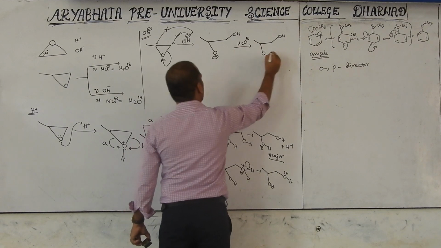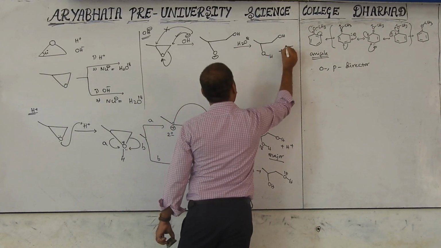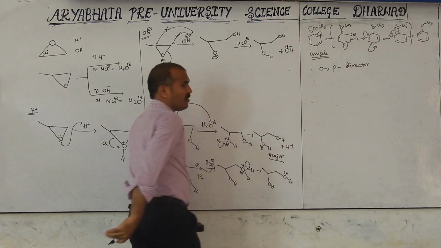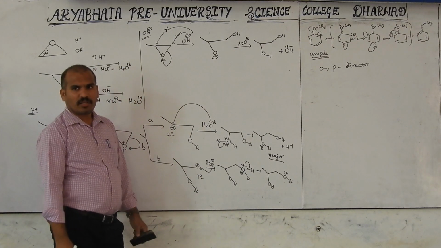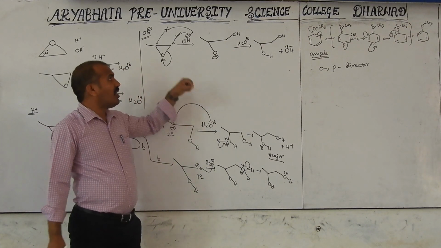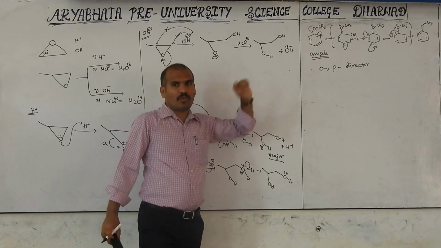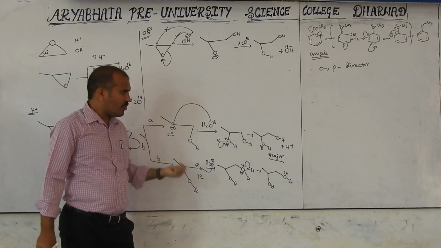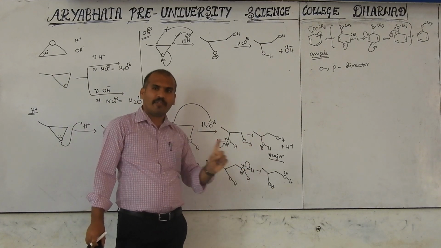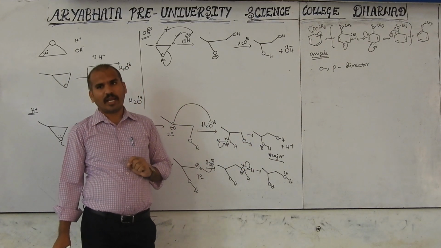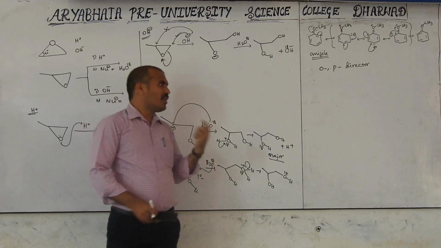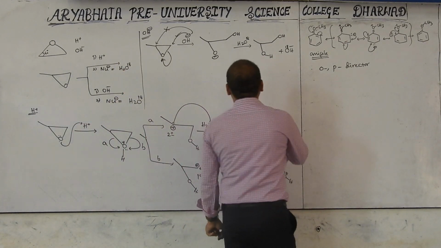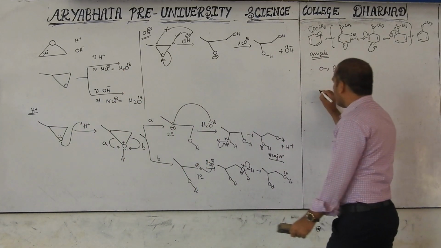One H plus is given and OH minus is eliminated, and here O-18 is present. Got the concept? That's why the O-18 labeled nucleophile appears here, not there. Both are OH minus only. But if you use O-18 labeled H2O, one of the OH groups will have the O-18. That is the difference.